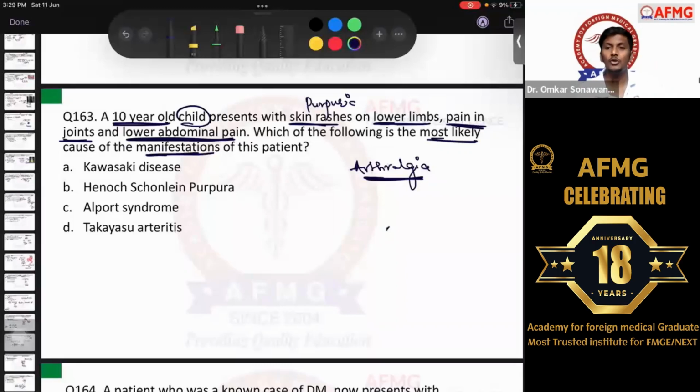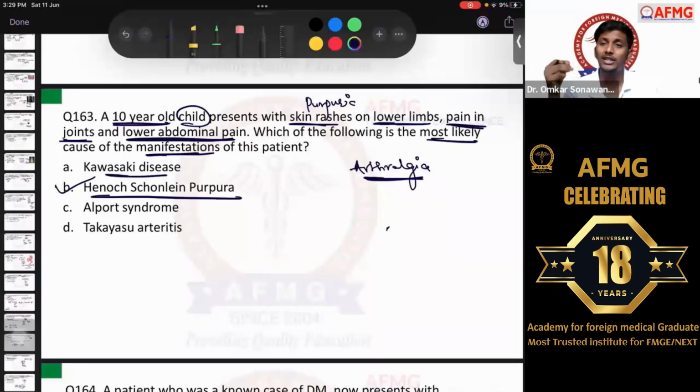So definitely there's a small vessel vasculitis in a child, and the most common type of vasculitis in children worldwide, as we know, is HSP, Henoch-Schönlein purpura, whereas in India or in the Asian population, it is Kawasaki disease. So here the diagnosis was easier. It was option B, Henoch-Schönlein purpura, which is characterized by purpuric rashes of skin mainly on the lower limbs or buttocks. The image had come earlier, I have shown it to you. And there are two other classical features, arthralgia and cramping abdominal pain. Likely diagnosis is Henoch-Schönlein purpura.